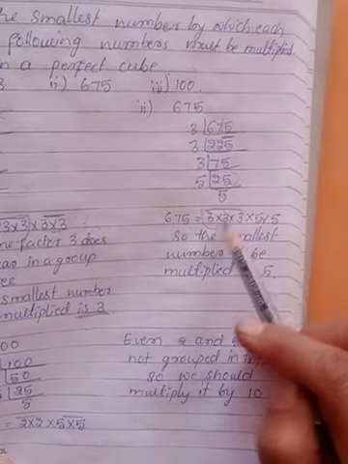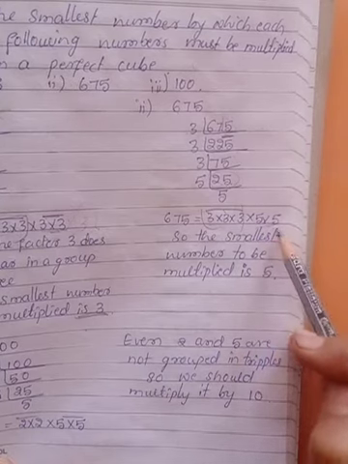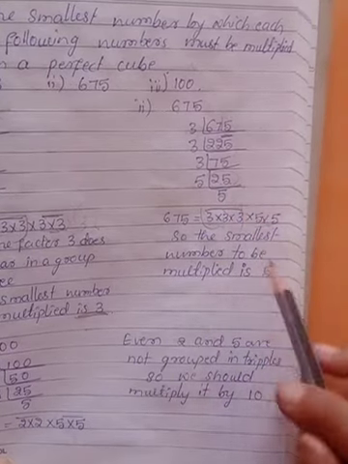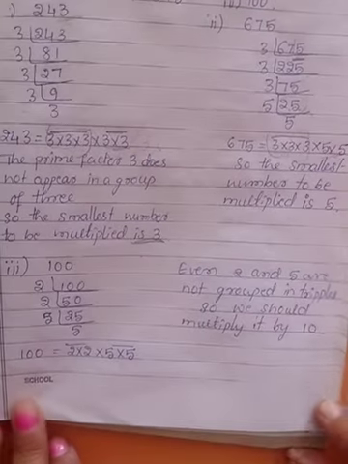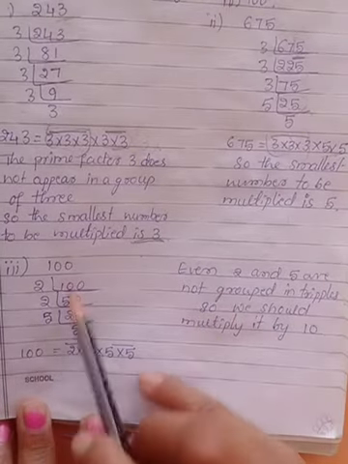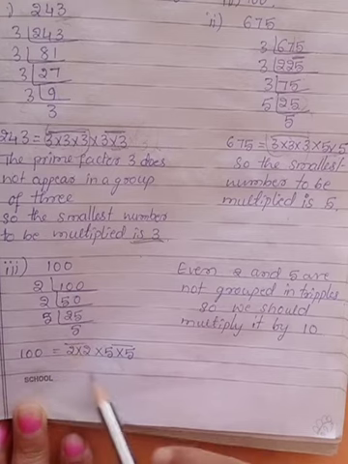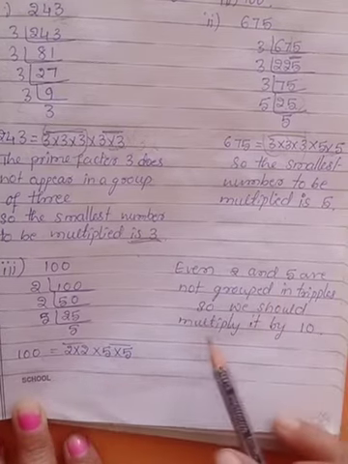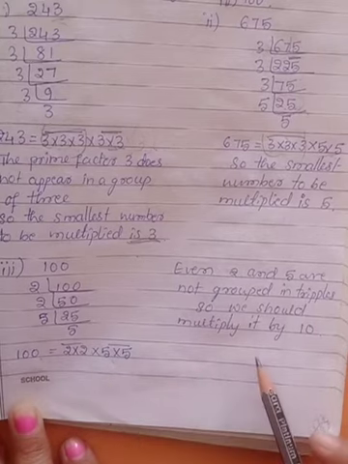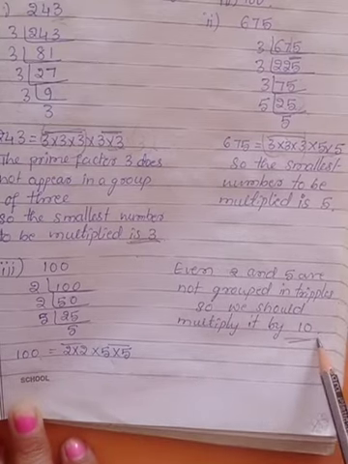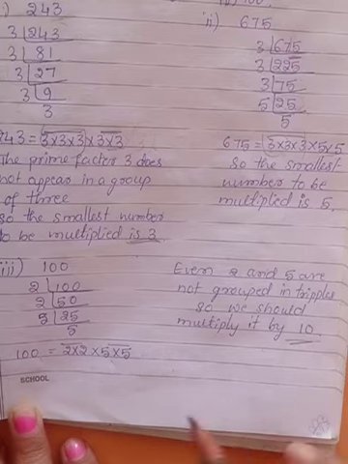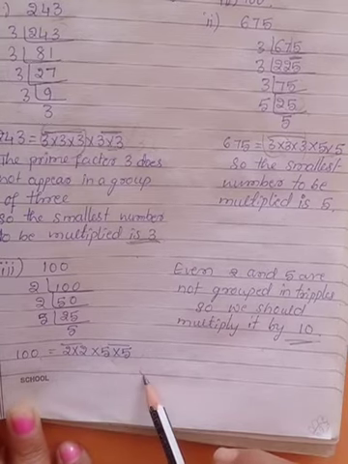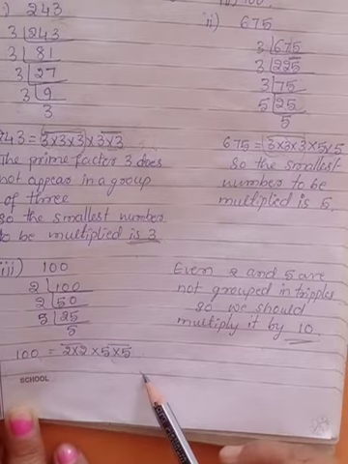So it is one group, but one 5 is required to make it a group. So we should multiply it by a 5. Now the third problem, 100. So 2 into 2, 5 into 5 are the factors of 100. So both 2 and 5 are required, so we should multiply by 10, because 2 and 5 each require a triple. Clear?